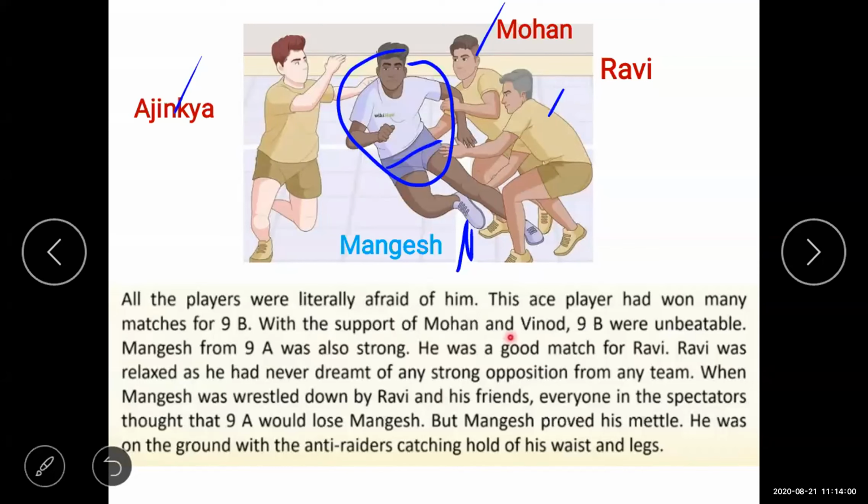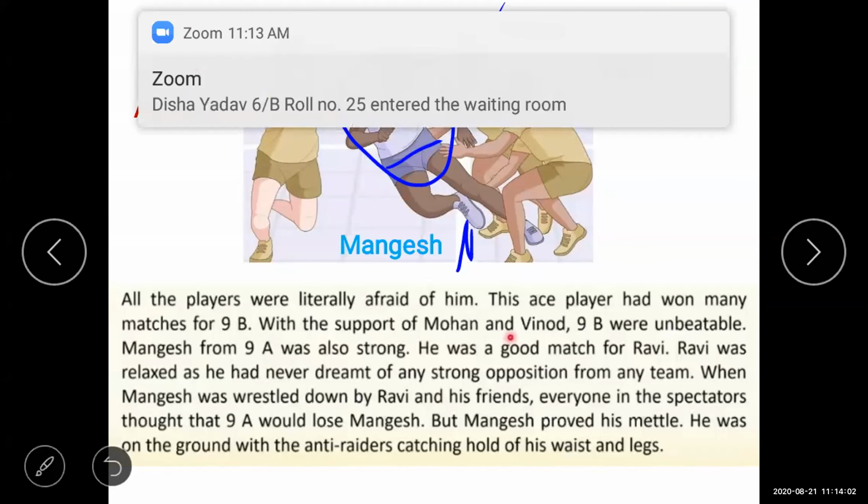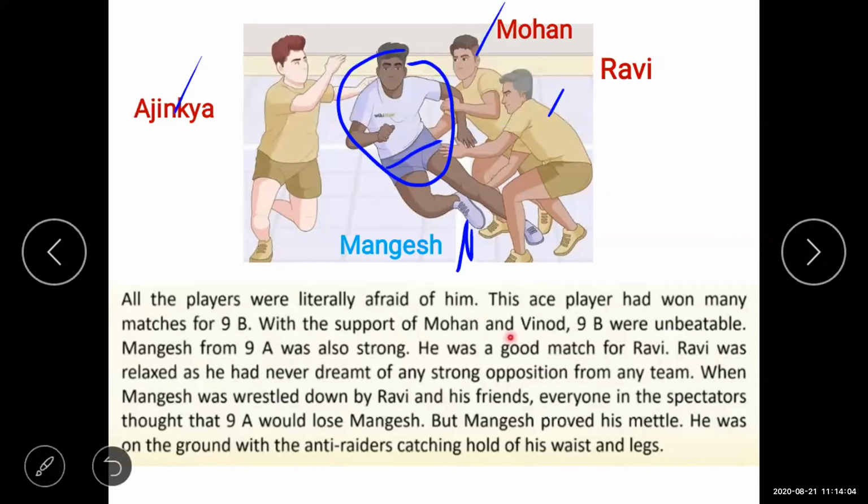So they tried to stop him, but at that moment, Mangesh crossed the middle line. As you can see, Mangesh successfully crossed the middle line. When he crossed the middle line, whoever touched the body of Mangesh, like Ajinkya, Mohan and Ravi, will be declared out.